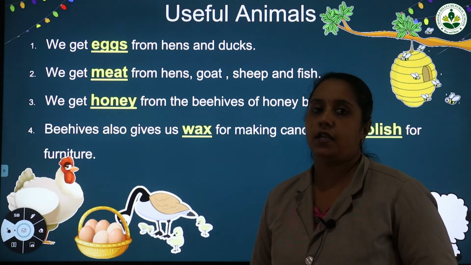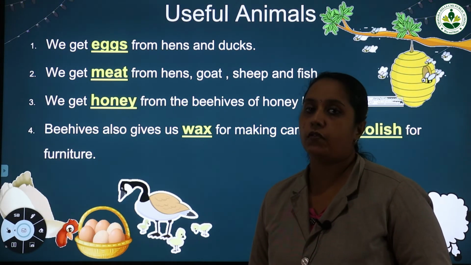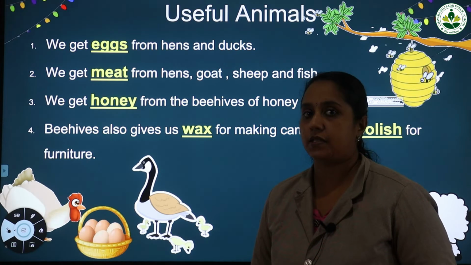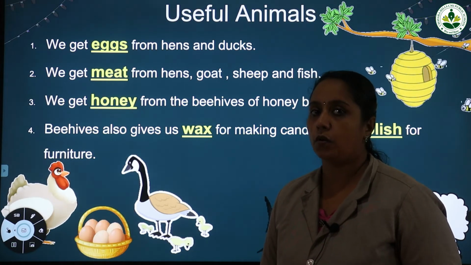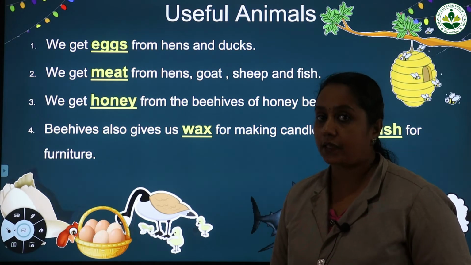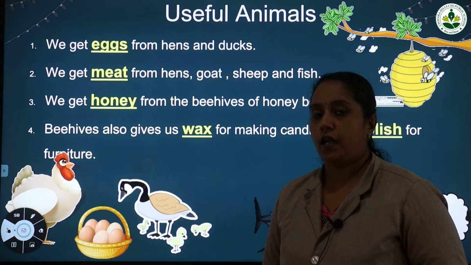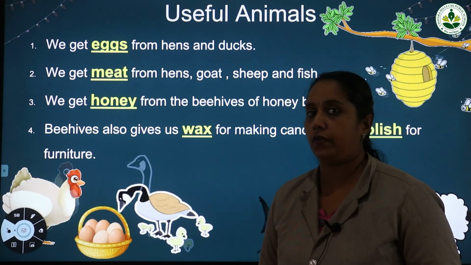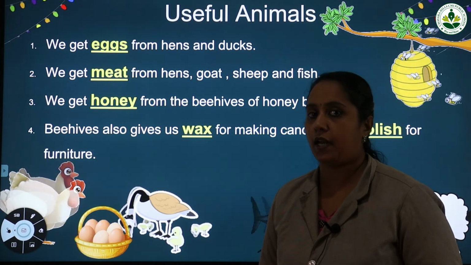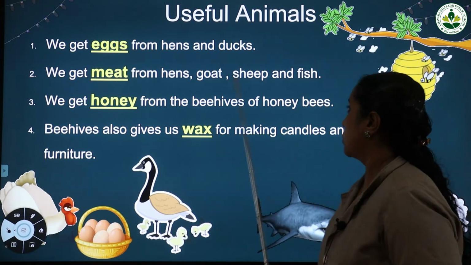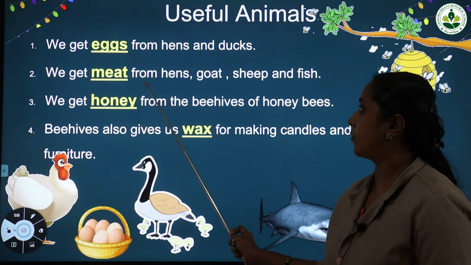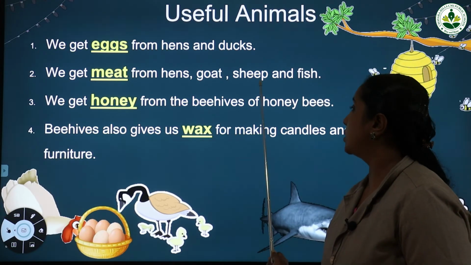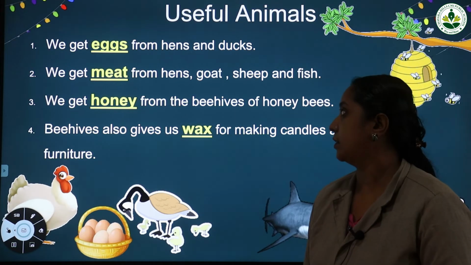Some of us like fish and some of us like to eat meat. So meat is got from goat, hen, duck, sheep and other types of animals also. We eat beef and all. So meat we get from different animals, and fish is also eaten by us. So we get meat from hens, goat, sheep and fish.